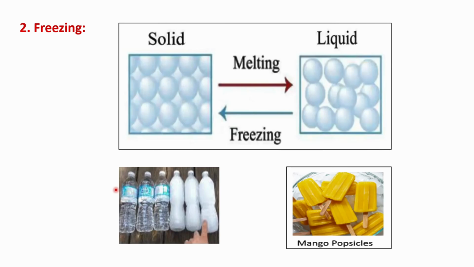Examples: freezing of water. When you put water in a freezer, it turns into ice. And freezing of juice: if you put a bottle of juice in the freezer, it turns into a solid. Note, each substance has its own freezing point. For example, water begins to freeze at 0 degrees Celsius, and above this point, it remains liquid.